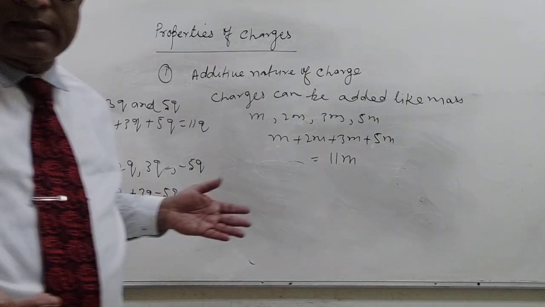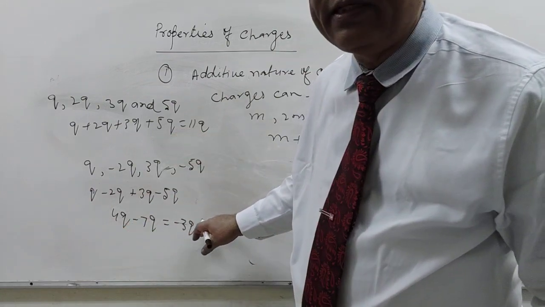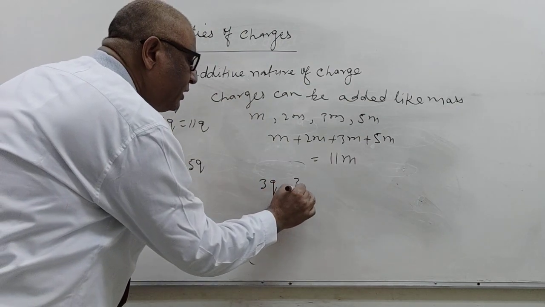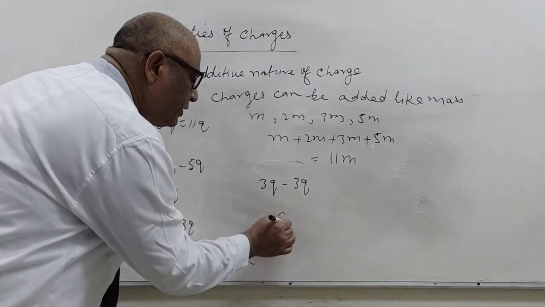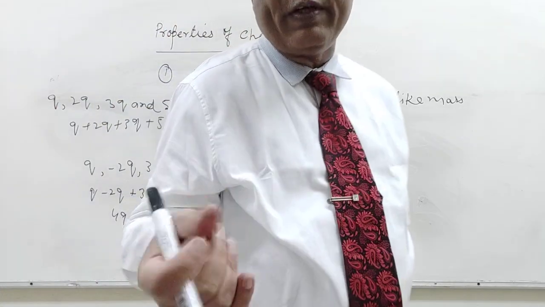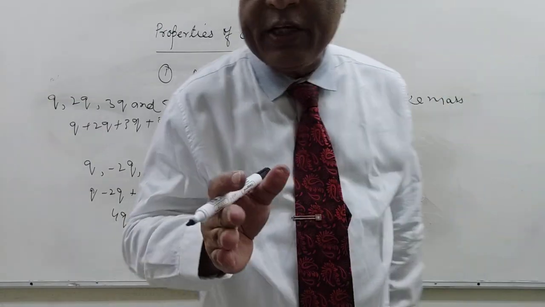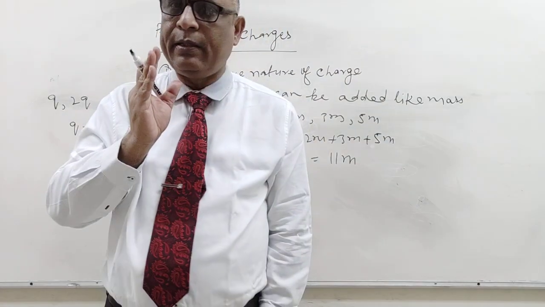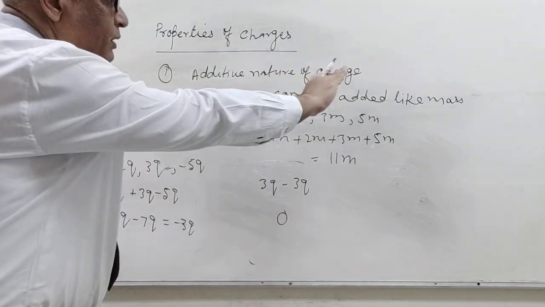What we observe here is that the sum of charges may be positive or negative. If you take some more charges, 3q and minus 3q, two opposite charges of the same magnitude, then that value is 0. So in the addition of mass, the value is always positive, but in the case of charges, the addition may be positive, negative, or 0. Got it? So this is the additive nature of charge.